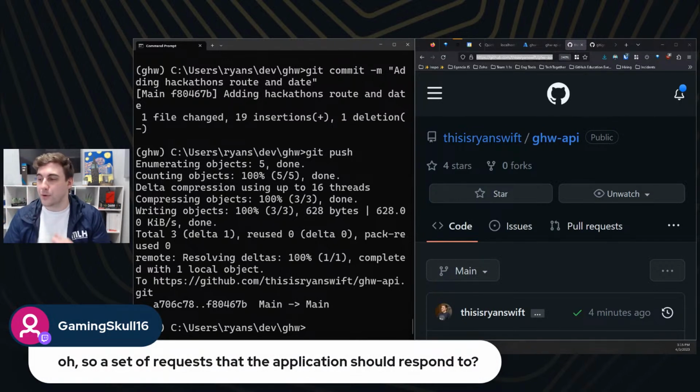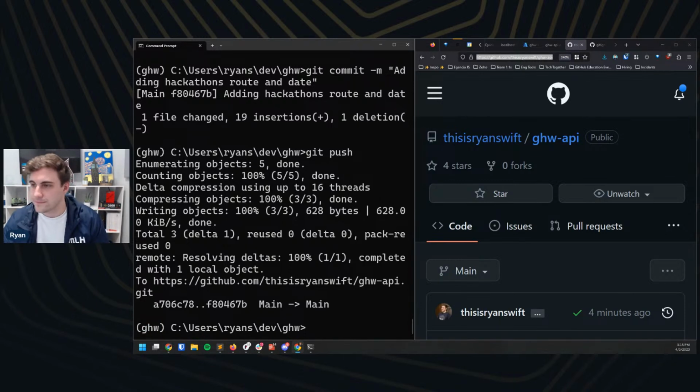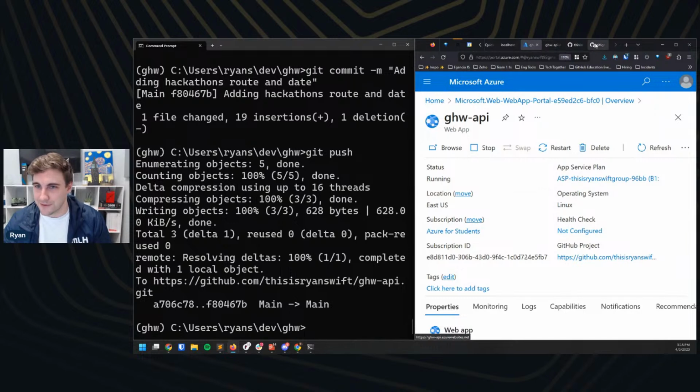Yes, exactly. Like a set of requests that the application should respond to. I think that's a great way to describe it. It's a way of opening up your application to outside use, maybe, is another way I would explain it. All right, so our GET request worked, which is awesome. I am very happy about that.